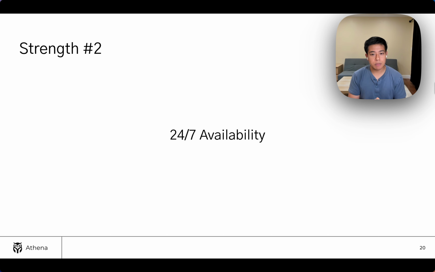All right. Now, strength number two, 24/7 availability. Do not underestimate this. I can tell you anecdotally, we run this platform called Atheno, which is what you're on right now, and we partner with different high schools. This past admission cycle, which was 2023 to 2024, we saw students on our platform submitting feedback requests at 11 p.m., 4 a.m., and you can just get instant feedback. We had students submitting 30 essay revisions in a single day.